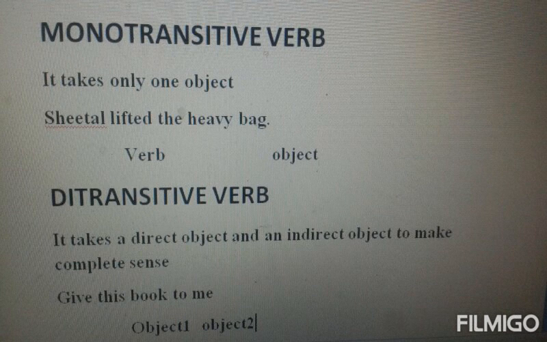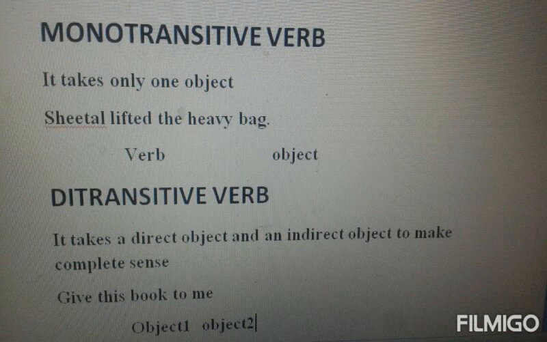For example, who lifted the heavy bag? Sheetal. So here Sheetal is the subject. What action did Sheetal perform? Lifting. Lifted. So lifted here is the verb. What did Sheetal lift? The heavy bag. So heavy bag here is the object. Now this particular sentence is monotransitive. Monotransitive, why? Because it has only one object. What is the object here? Heavy bag.